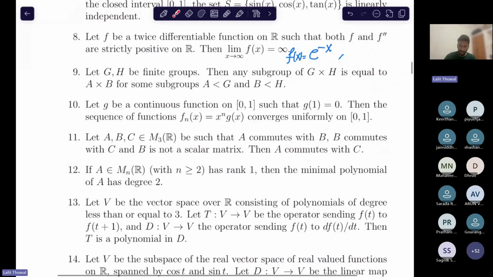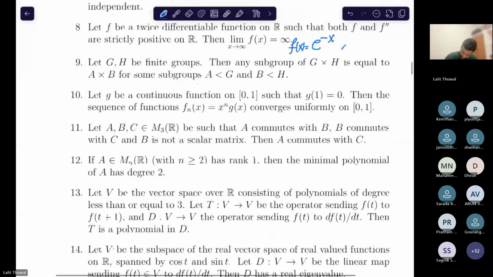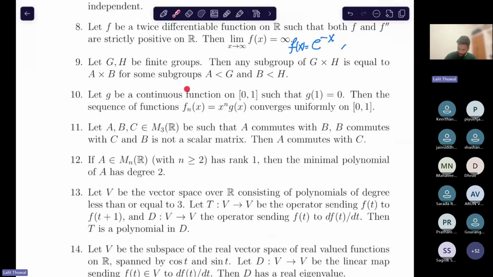Right. Okay, so now the next question. If a question would demand explanations, then please see that in the notes. I will send it to you, so I will not solve it here.